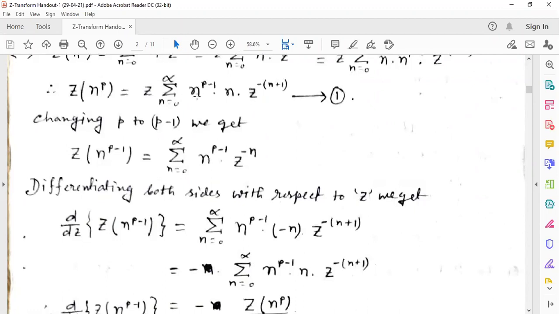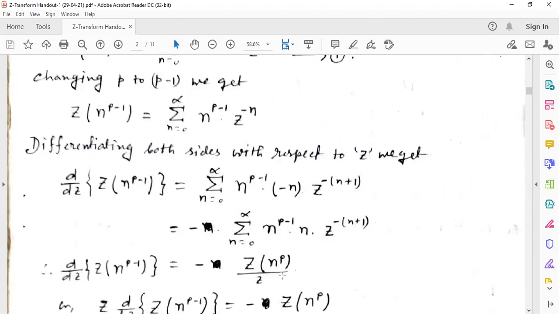If we divide this one by z, then if the Z transformation of n to the power p is divided by z, it will be summation n equal to 0 to infinity n to the power p minus 1 n z to the power minus of n plus 1. So instead of this we can put the Z transformation of n to the power p by z. So we are putting this one here.